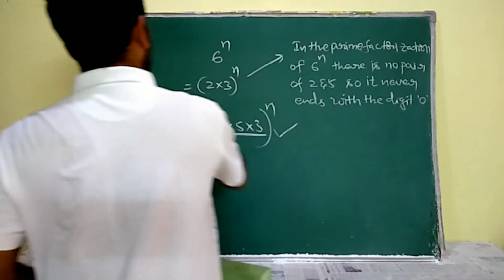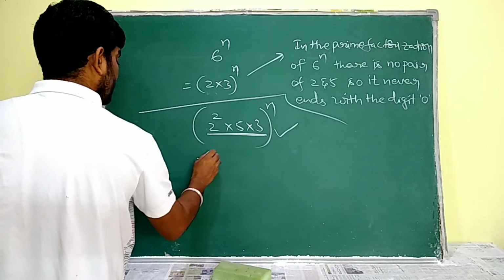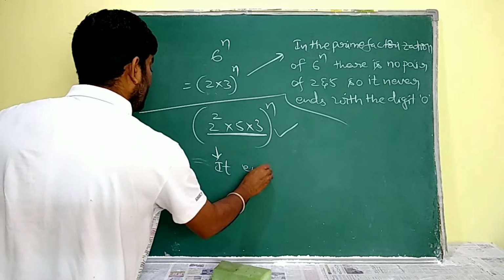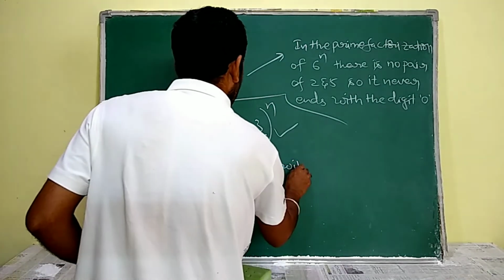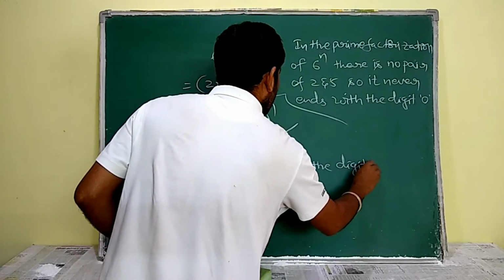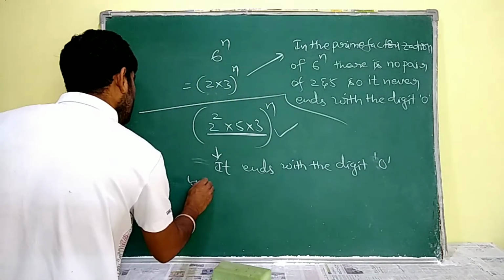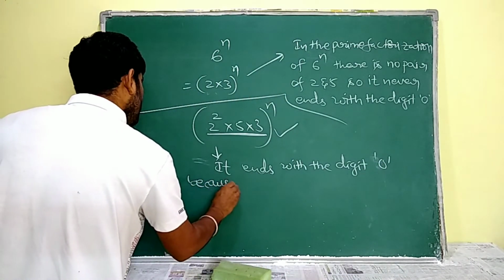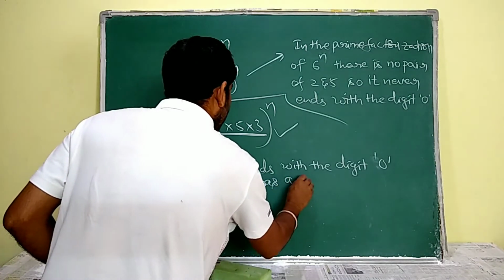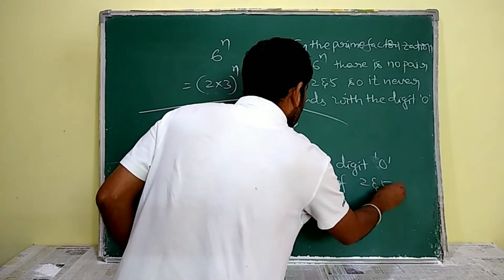Okay, now see this one, it ends with the digit 0 because it has a pair of 2 and 5.